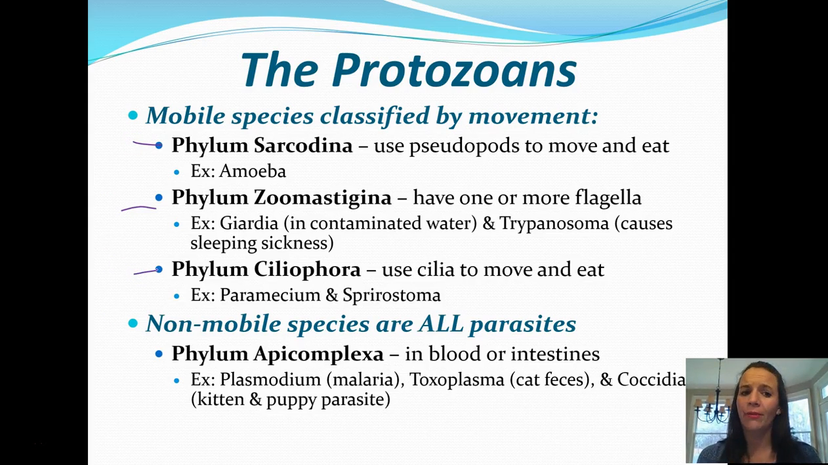The first phylum is Sarcodina. Now these use those pseudopods that we just talked about, and that's how they move and eat. An example of this is an amoeba, and we'll look at that in class. The next one is phylum Zoomastigina. Now these ones have one or more flagella. An example is Giardia, and actually the picture when we were talking about flagella showed Giardia. That's in contaminated water. It's very, very common. People get very sick from this.